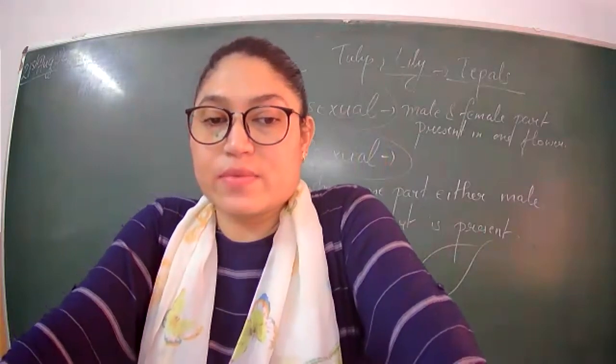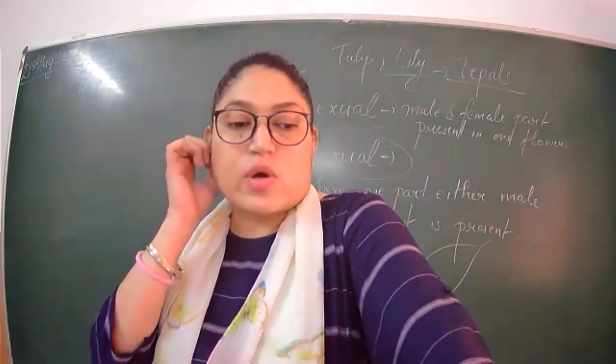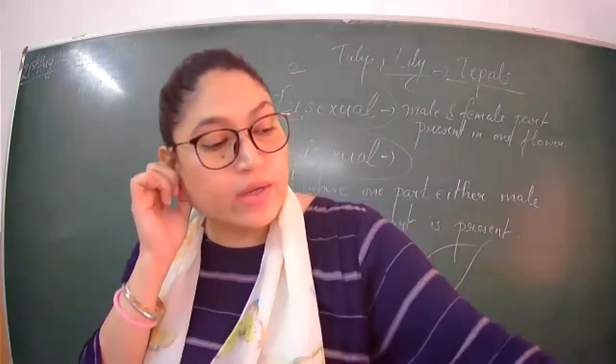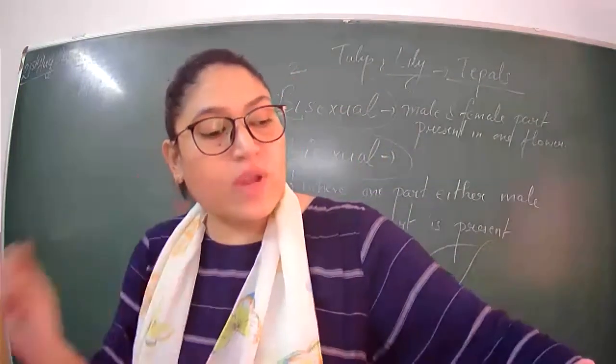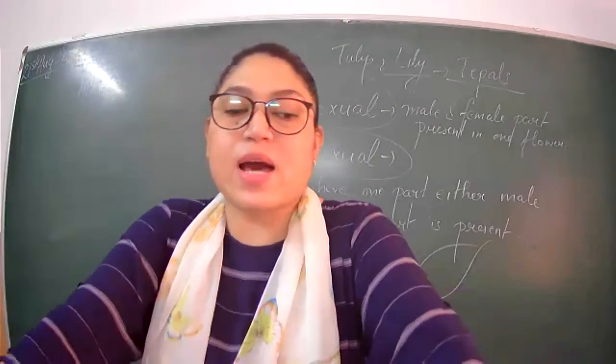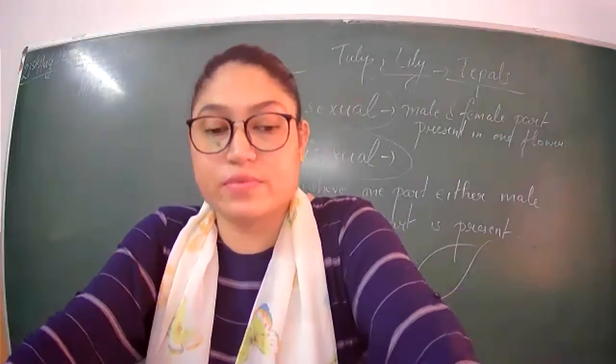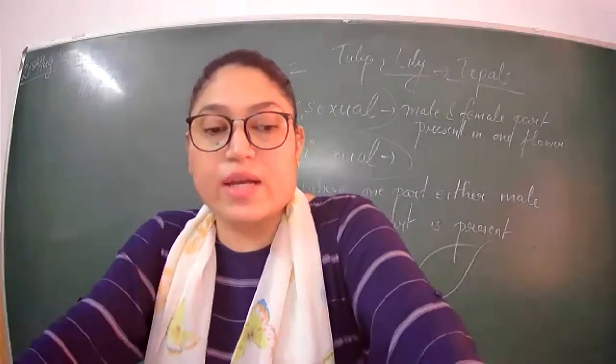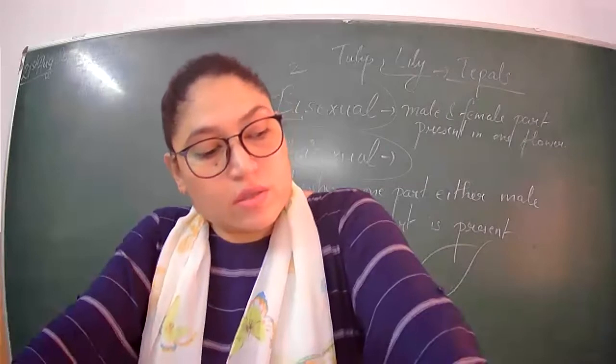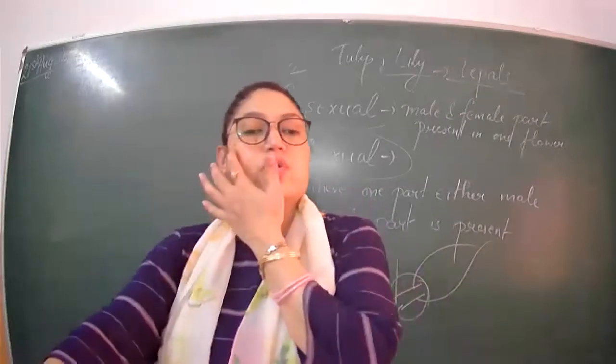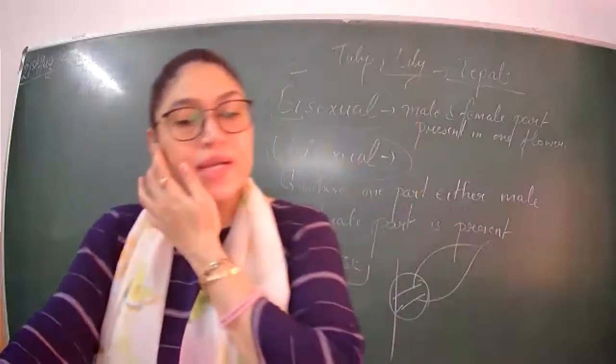Can anyone tell? Hibiscus, cotton. So under joined, you write: the two flowers which have joined sepals are China rose and bellflower. Write down there. Joined sepals: China rose and bellflower; and separated sepals: rose, jasmine, lotus also. Lotus, yes.